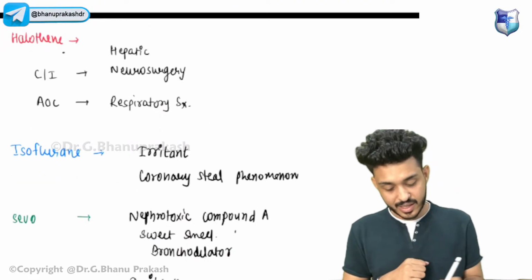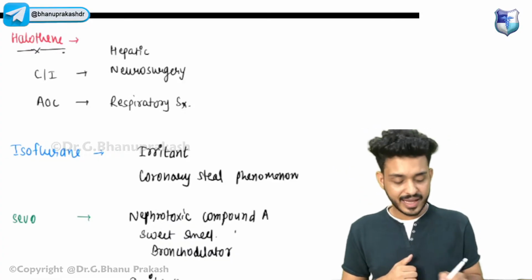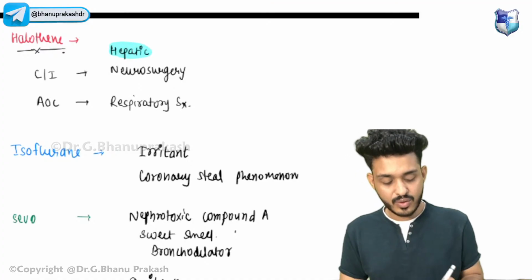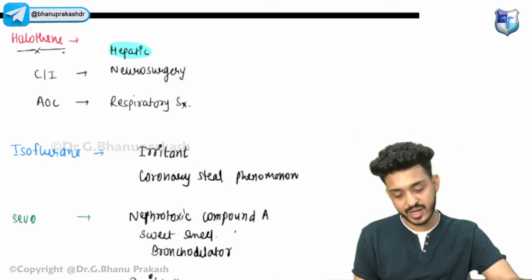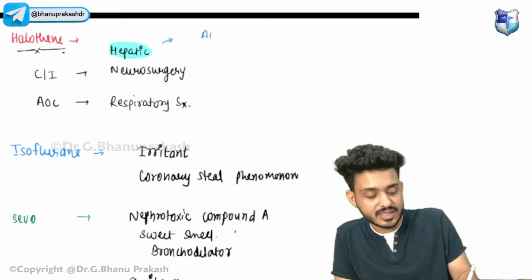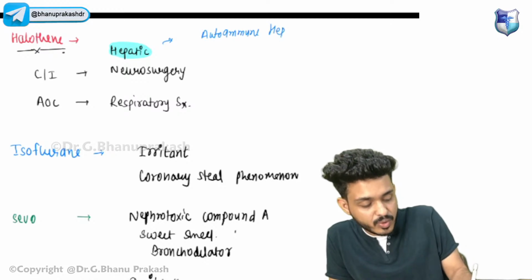Look here guys, first of all we have halothane. Halothane is contraindicated in which type of surgery? First, it is contraindicated in hepatic surgery. Why? Because it causes a disease known as autoimmune hepatitis. That is the point you have to remember.